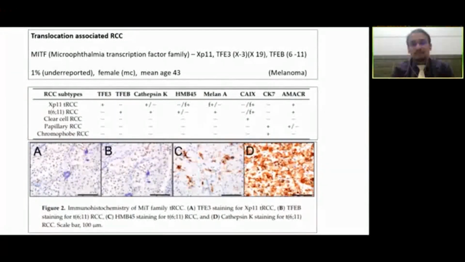Mind you, these genes are also implicated in melanoma, so there may be some association whenever a patient with previous history of melanoma comes with a kidney mass. That should ring a bell, and we should keep these particular possibilities in mind, especially if it's a younger female. So these tumors would be identified on IHC for confirmation. TFE3, TFEB, cathepsin, HMB would be positive in these particular tumors, unlike standard clear cell, papillary, or chromophobe variety of tumors. I guess that was it. Thank you for the opportunity.